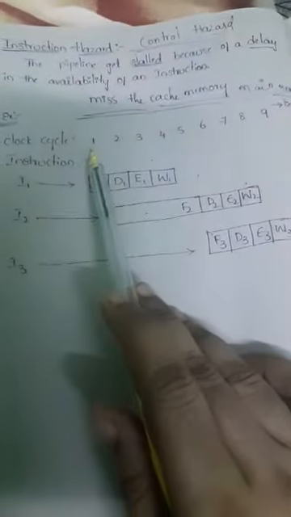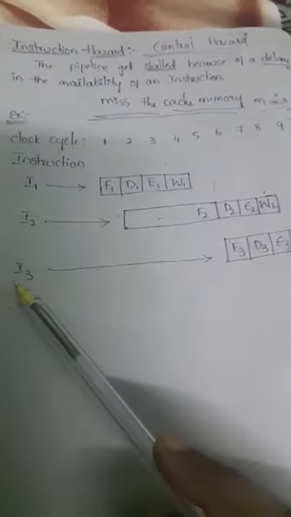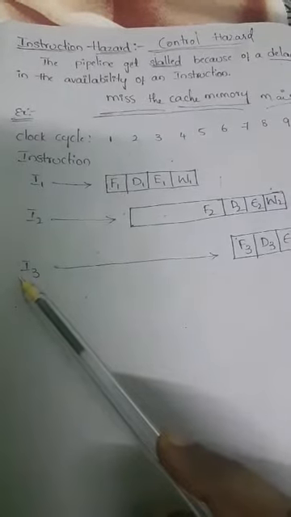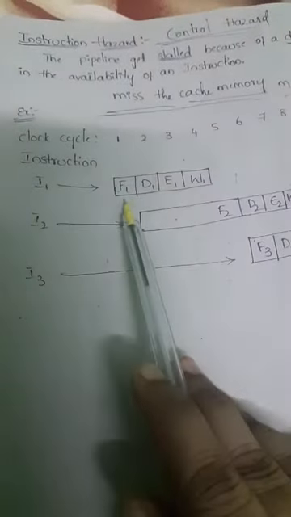Here I mentioned clock cycles from 1 to 9, that is the time intervals. These are the instructions I1, I2, I3. I have taken 3 instructions, and these 3 instructions are executed one by one. I1 is first, then I2 and later I3. Here instruction 1 is executed normally.